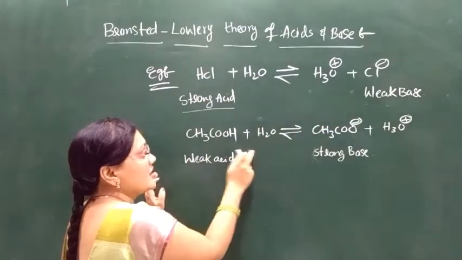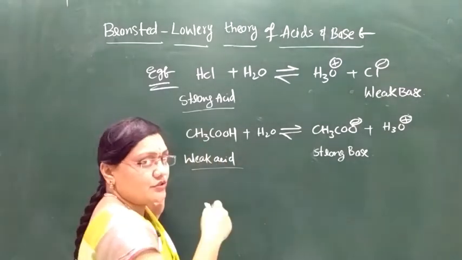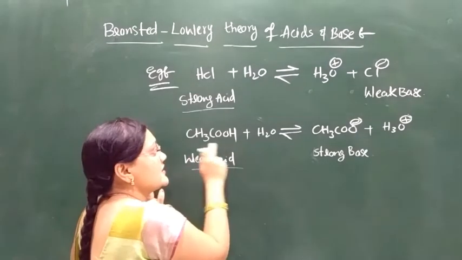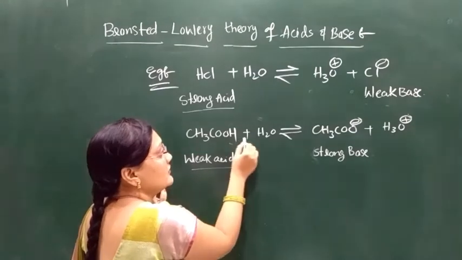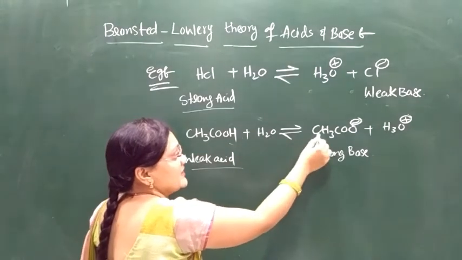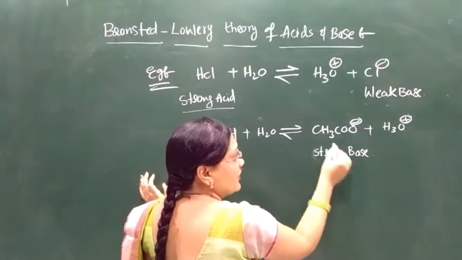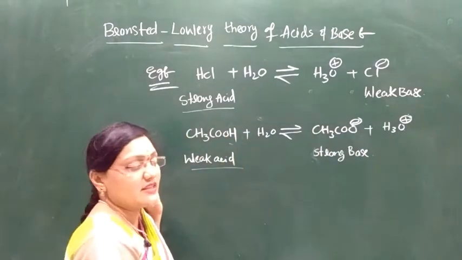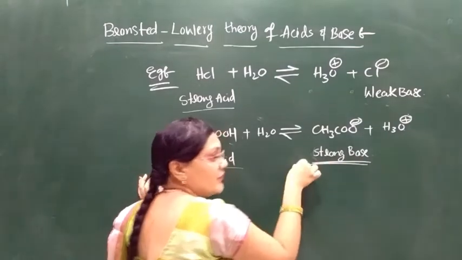Another example is acetic acid. Acetic acid, CH3COOH, has less tendency to donate a proton, so it is a weak acid. It donates a proton to water to form CH3COO minus and H3O plus. The base which has more tendency to accept a proton is called a strong base.